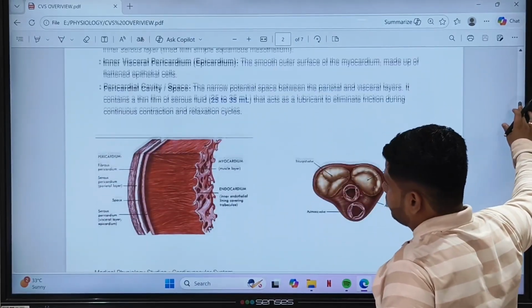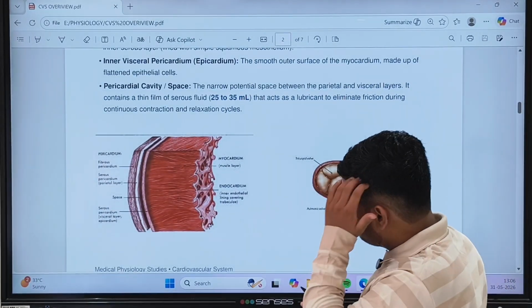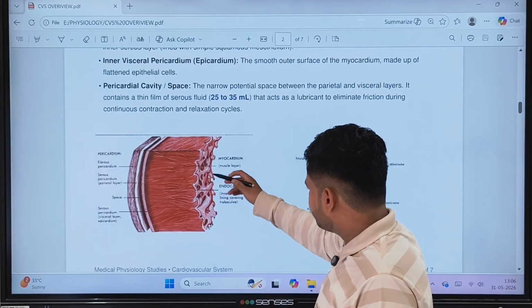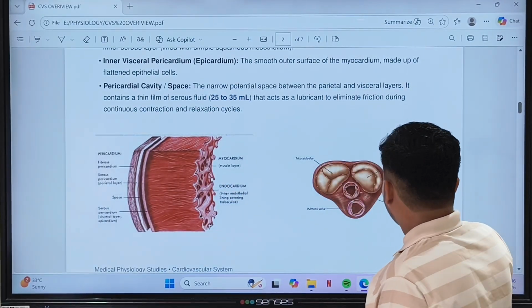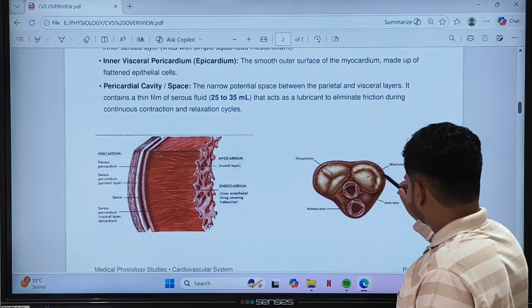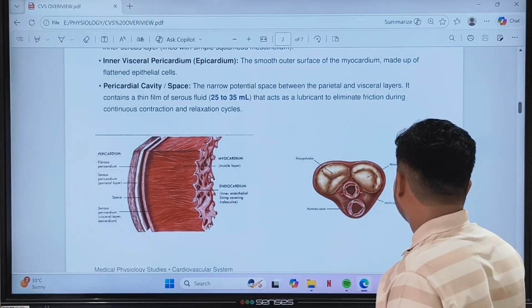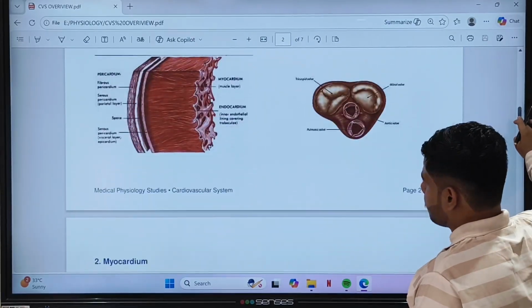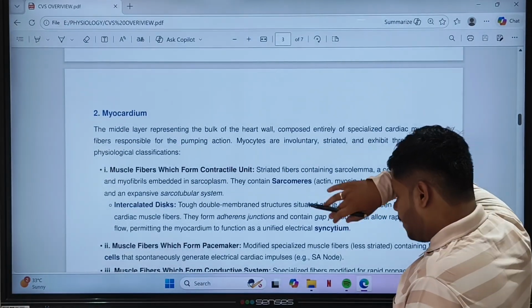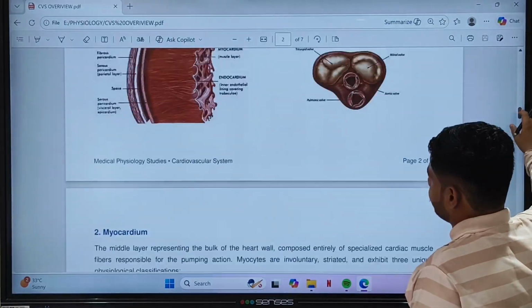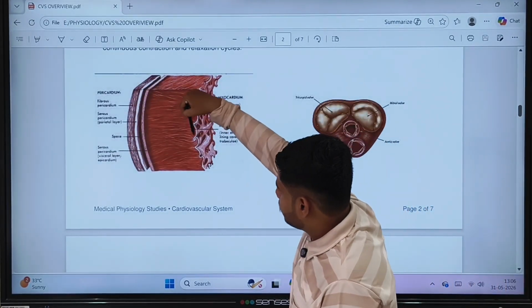Okay, see, this is the pericardium layer, the myocardium layer, and this is the endocardium layer. There are valves of the heart: the tricuspid valve, see, 3 cusps are present, the bicuspid mitral valve, 2 cusps are present, the pulmonary valve and the aortic valve. Now the myocardium, the middle layer representing the bulk. See, here we can see the bulk. Why have they said bulk? This is the myocardium.